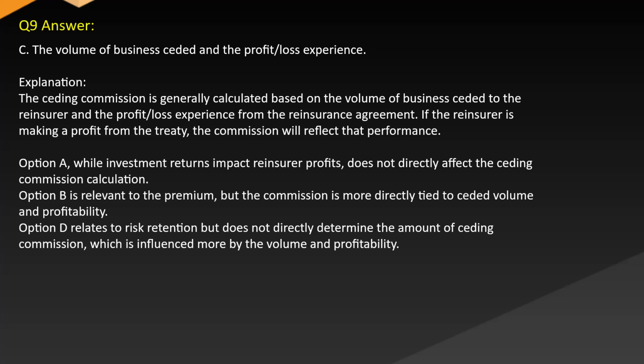Option A, while investment returns impact reinsurer profits, does not directly affect the ceding commission calculation. Option B is relevant to the premium, but the commission is more directly tied to ceded volume and profitability. Option D relates to risk retention, but does not directly determine the amount of ceding commission, which is influenced more by the volume and profitability.